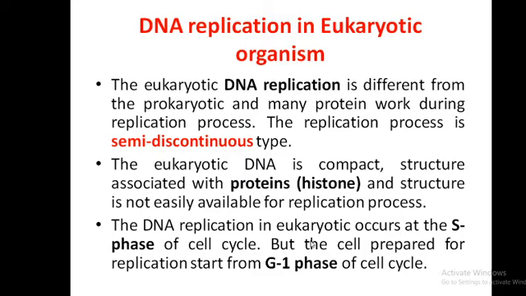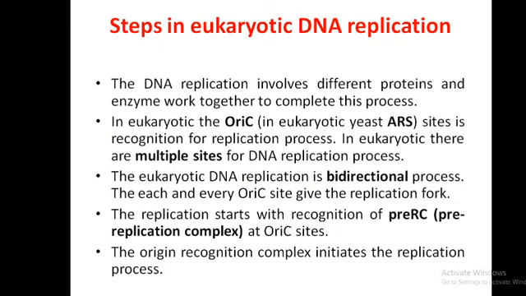Next, DNA replication in eukaryotes occurs in the S phase of the cell cycle, but the cell prepares for replication starting from the G1 phase. As you know, the S phase is called the synthetic phase, where DNA is synthesized. But actually the process is initiated with the raw material in the G1 phase. All the raw material required for the DNA replication process is synthesized in the G1 phase of the cell cycle.